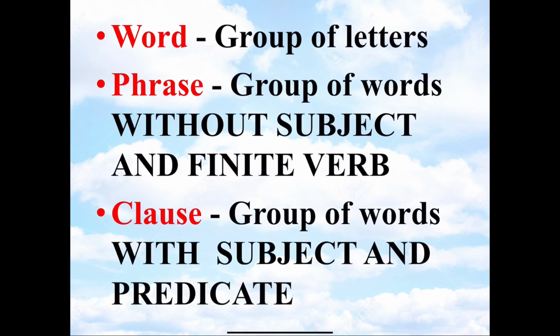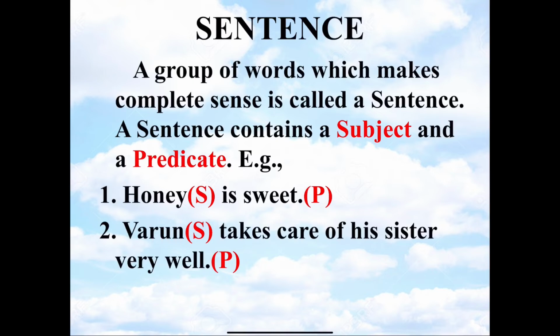In a nutshell, a word is a group of letters. A phrase is a group of words without a subject and a finite verb. A clause is a group of words with a subject and a predicate. A group of words which makes complete sense is called a sentence. A sentence contains a subject and a predicate.